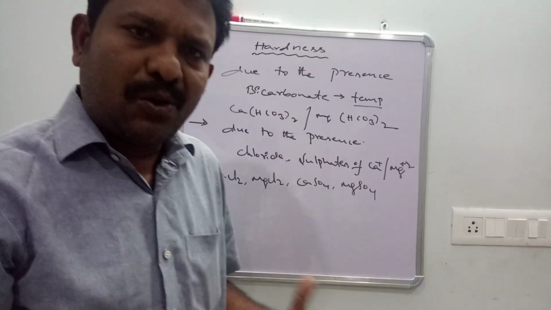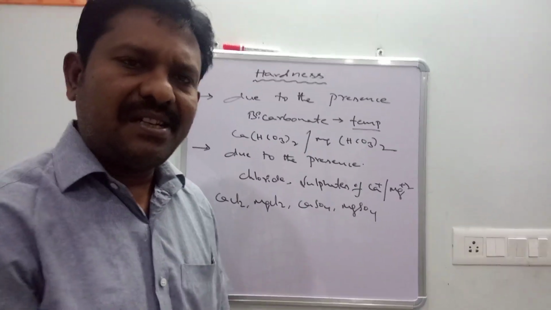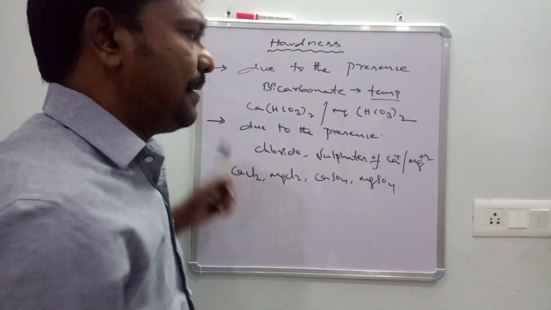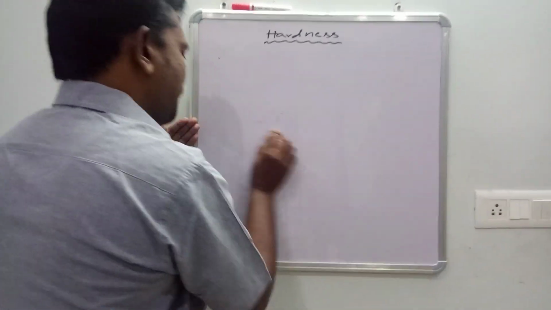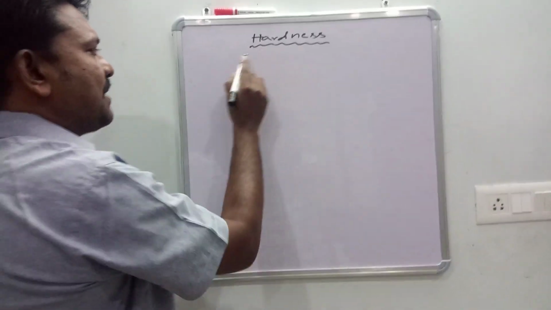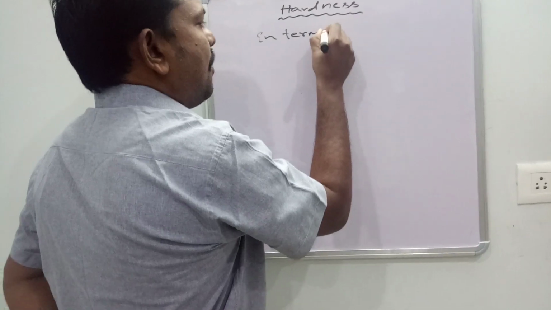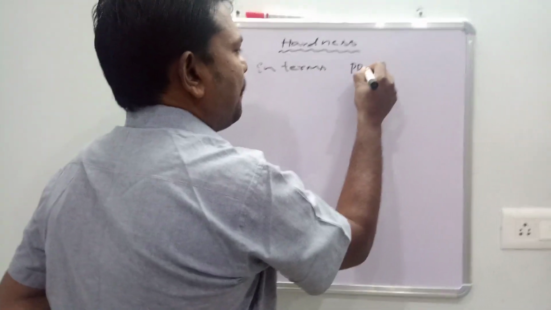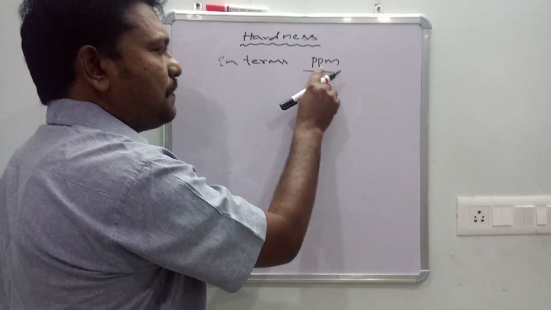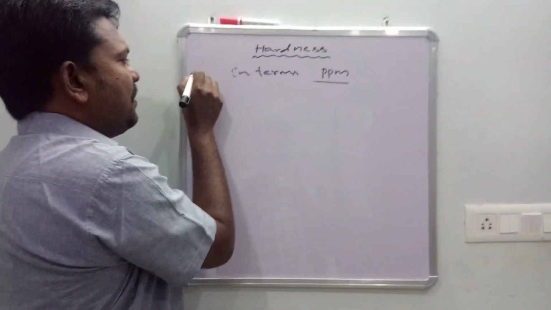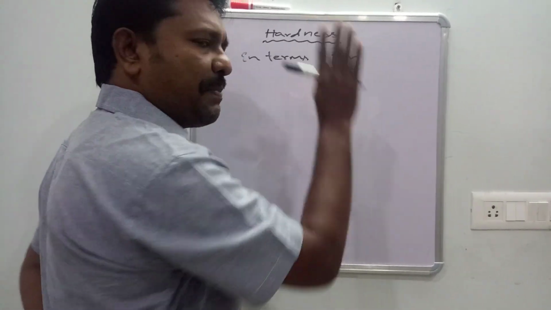So first, what we have to learn now is how to calculate and measure the hardness, that is important. Measurement of hardness: hardness is measured in terms of ppm. ppm means parts per million. That is the point number 1. Hardness is measured in terms of ppm.